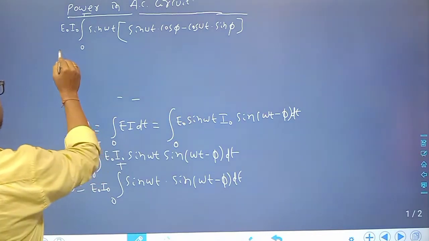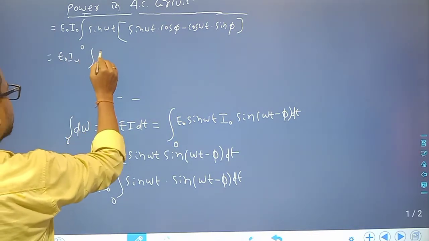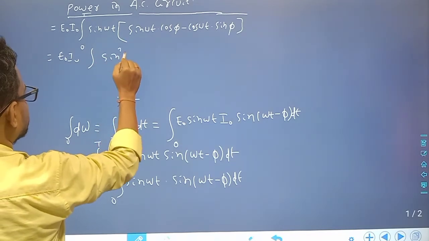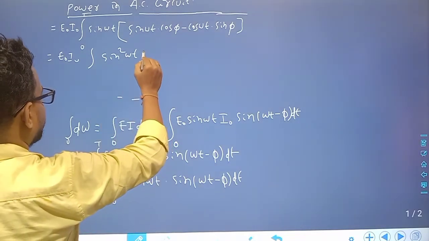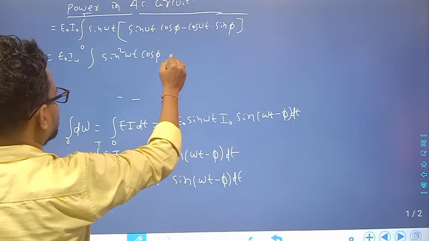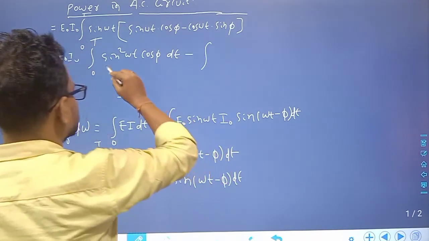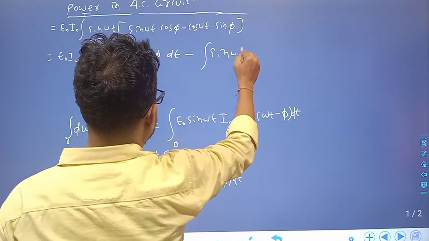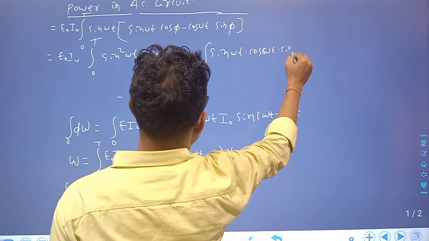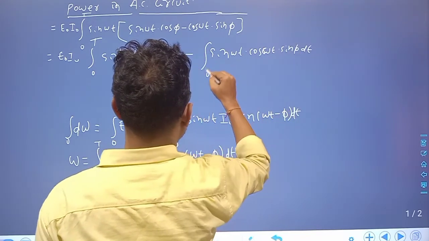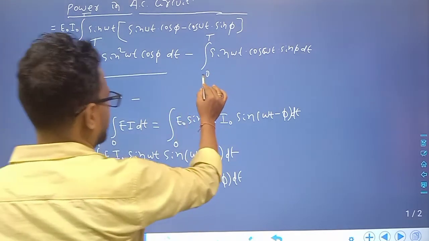So W is equal to E naught I naught, integral from 0 to t of sin square omega t cos phi dt, minus the integral from 0 to t of sin omega t cos omega t sin phi dt. Clear? So in one part the integration is done, and in the other part the integration is done.